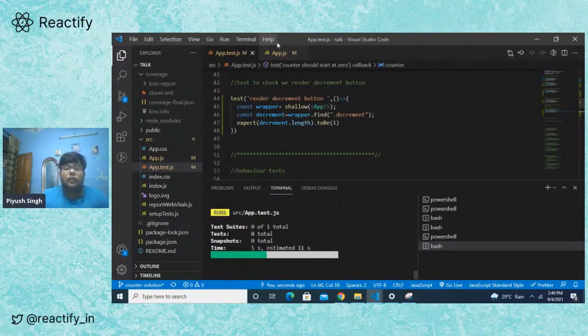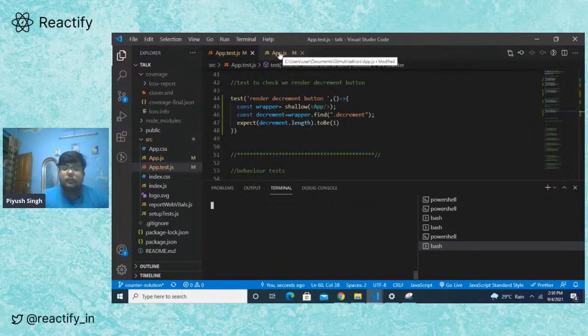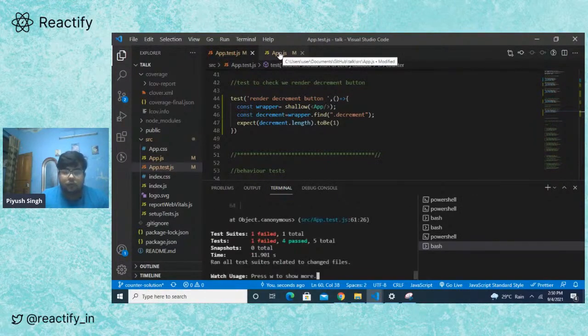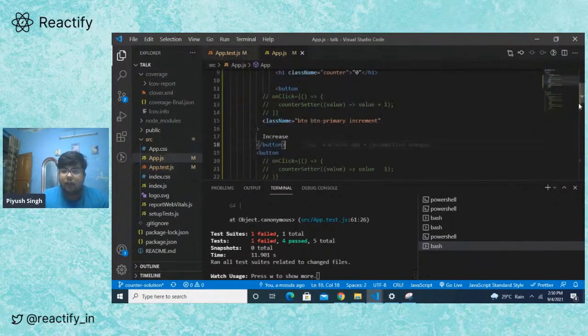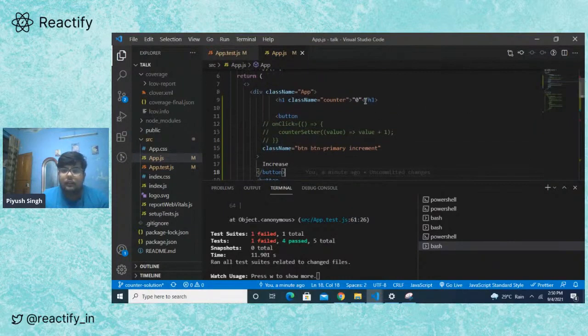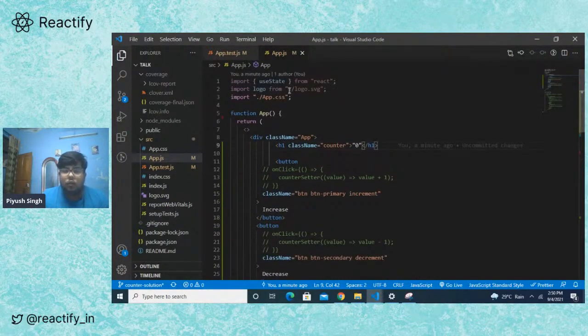Let's see if it passes or if it fails. It failed because we don't have the counter as 0, we have a string, which is like this, right? So what we need to do is we will use useState.